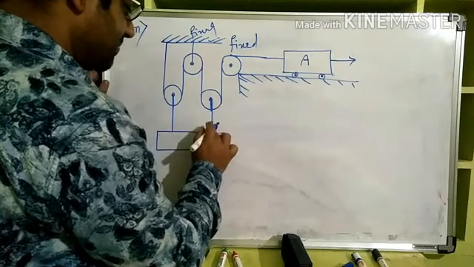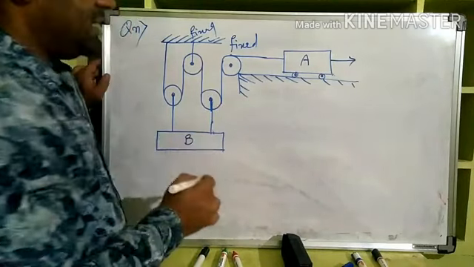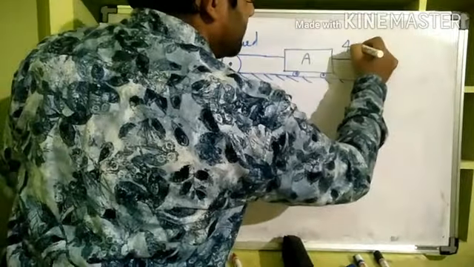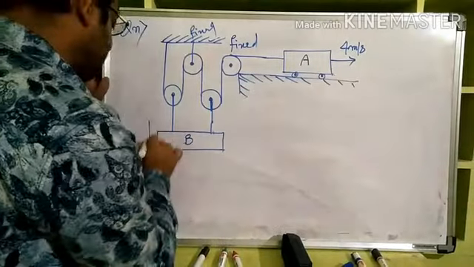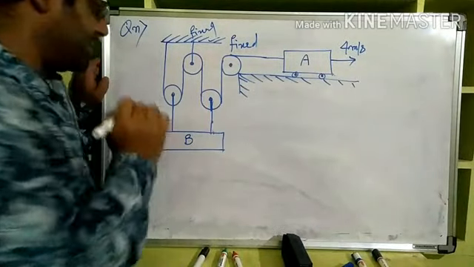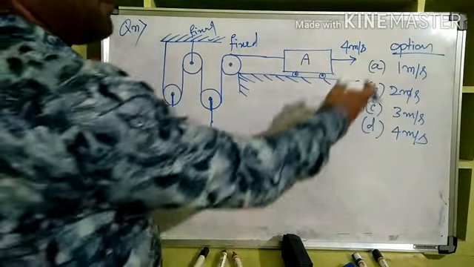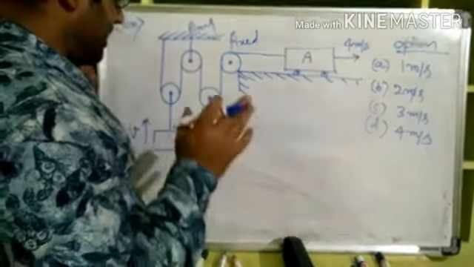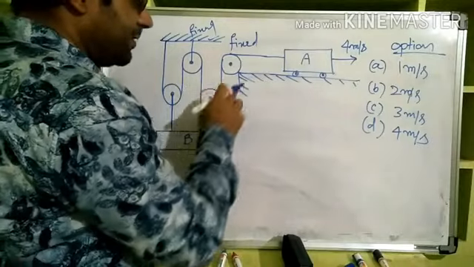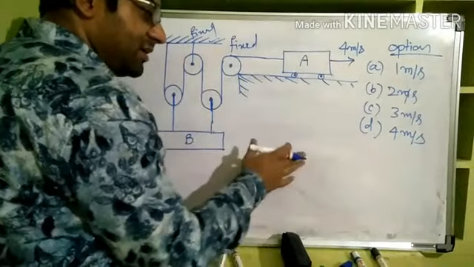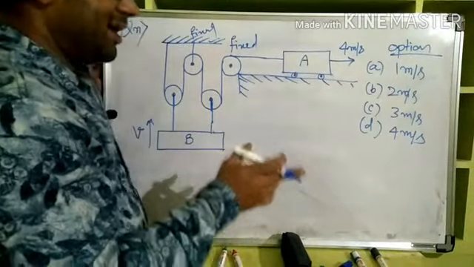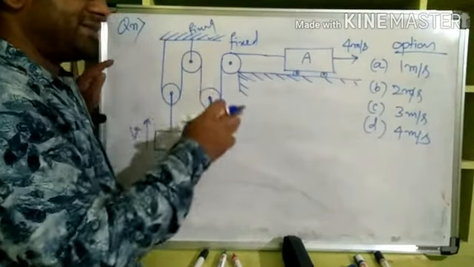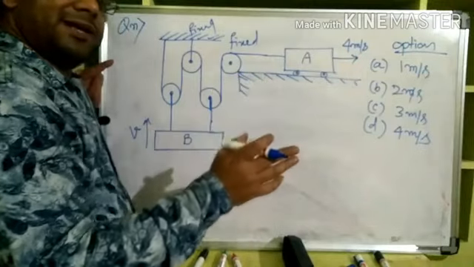Let us say this block is B. If vehicle A is moving with 4 meter per second, with what speed does this move up is the question. Given options are 1 meter per second, 2 meter per second, 3 meter per second, 4 meter per second. Now we can make out many equations, solve them and get the answer, which is the traditional method. But previously you learned one trick. I want you to apply that trick and solve immediately.